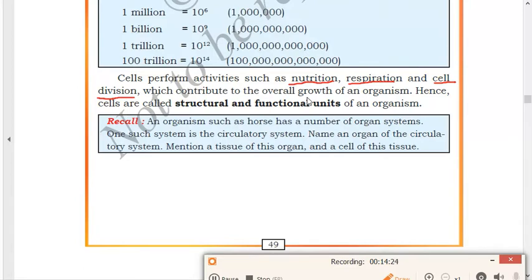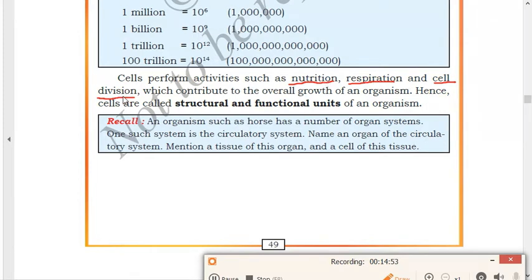An organism cannot survive. Means a living organism will not survive if these functions are not taking place in its body. First one is nutrition. Next one is respiration. Without respiration, we cannot survive. And next one is cell division. Cell division helps us to grow our body. Our height increases, our weight increases because of cell division. Our different organs will increase because of cell division. So these are the three different functions carried out by the cell: nutrition, respiration, cell division.